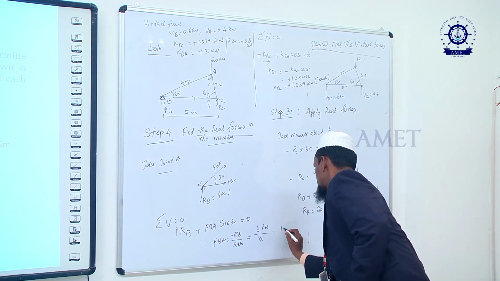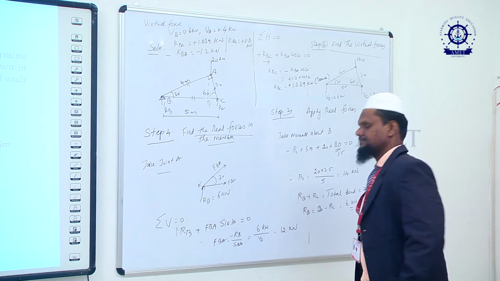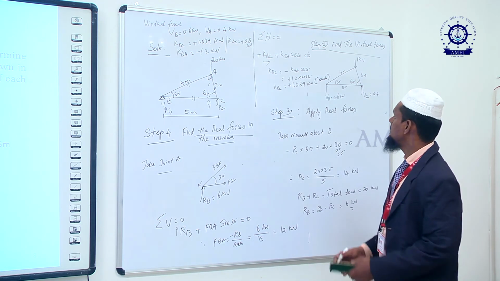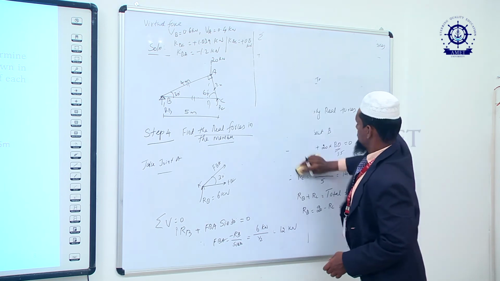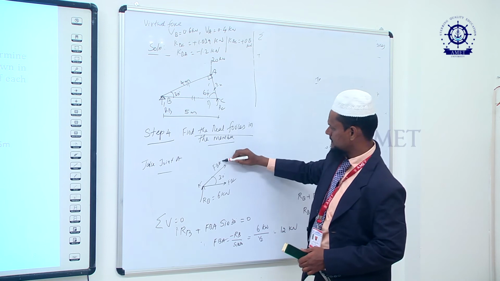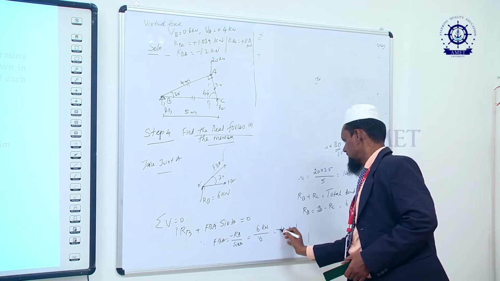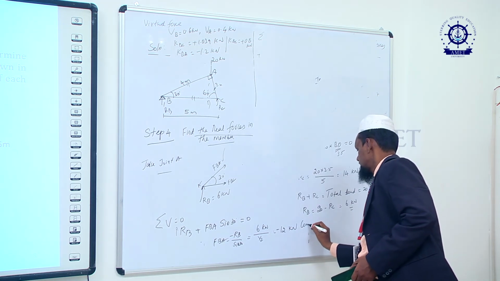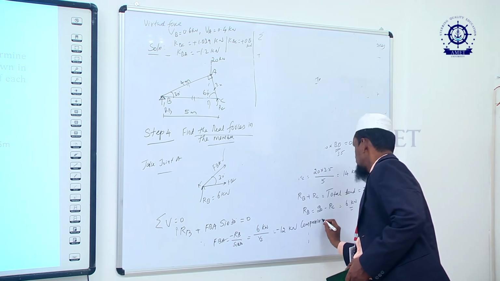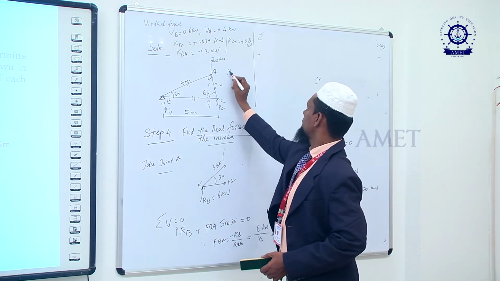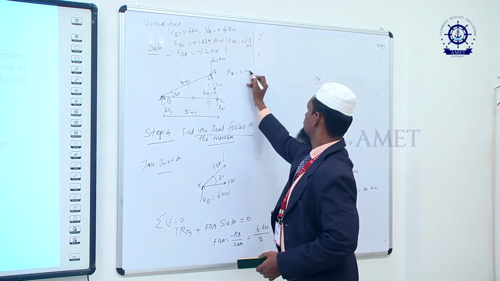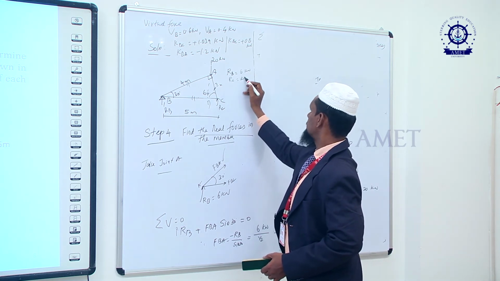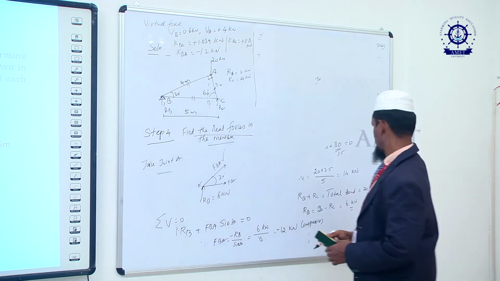So you will get minus 12 kilonewton. Is it clear? 12 kilonewton. So it is a minus, so it is compressive. So here we write down RB is equal to 6 kilonewton, RC is equal to 14 kilonewton. Okay.